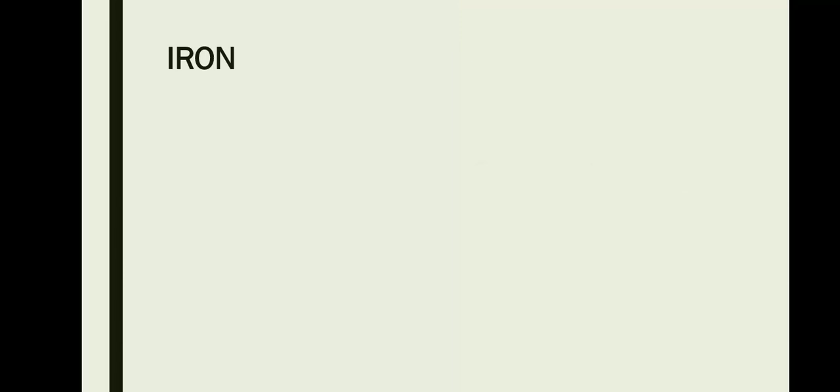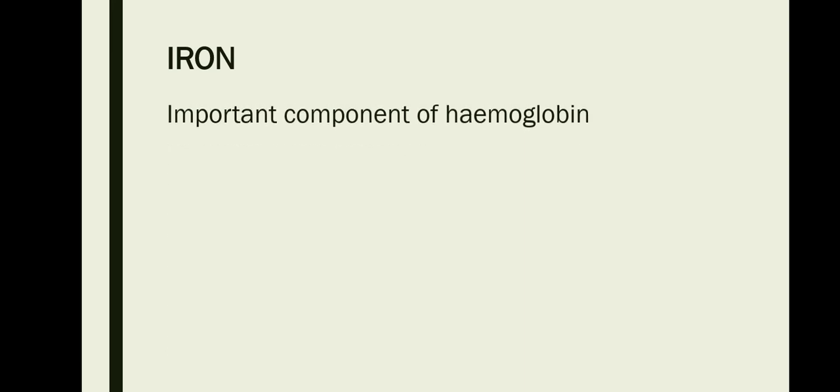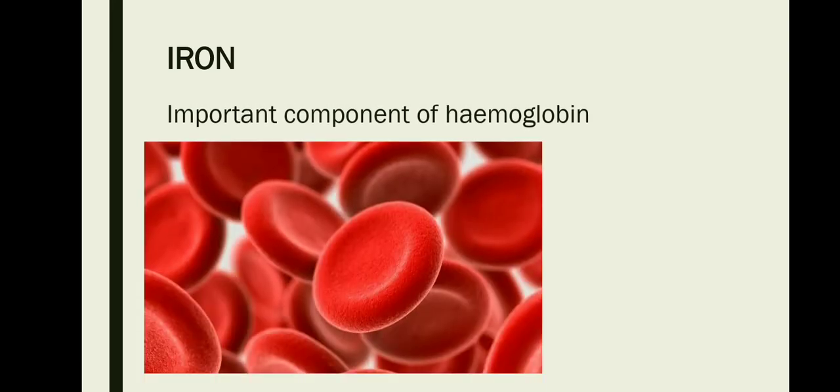The last two minerals which we are going to be discussing are the microminerals. Under that, we will be discussing iron and iodine. So, first let's take a look at iron. Iron is a very important component of hemoglobin, and deficiency of iron in our diet will lead to a condition which is known as iron deficiency anemia.